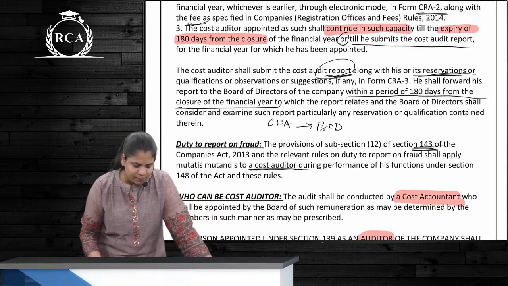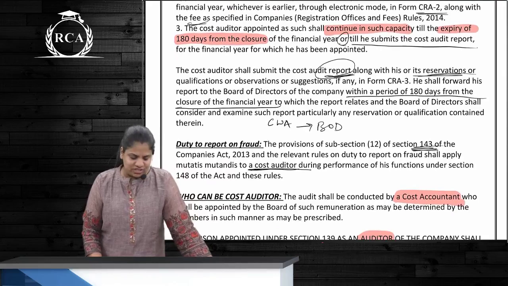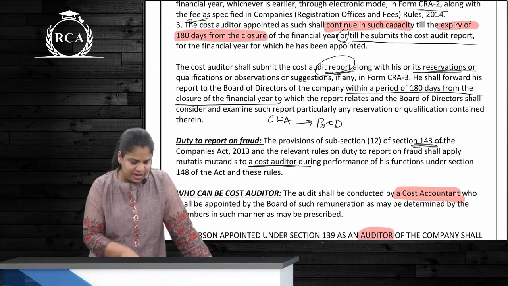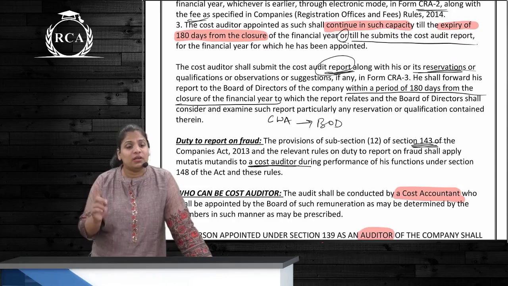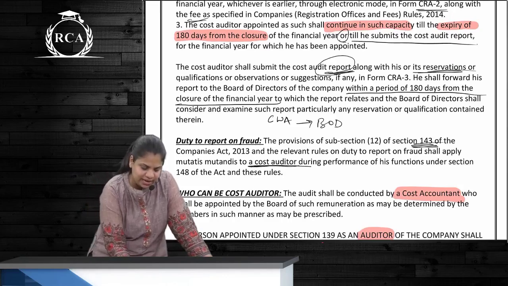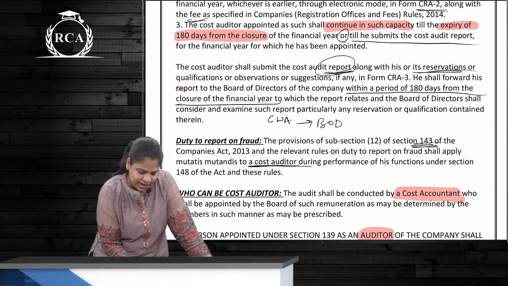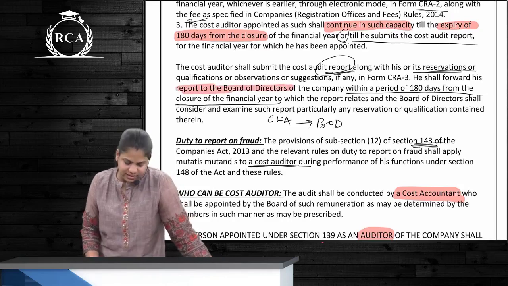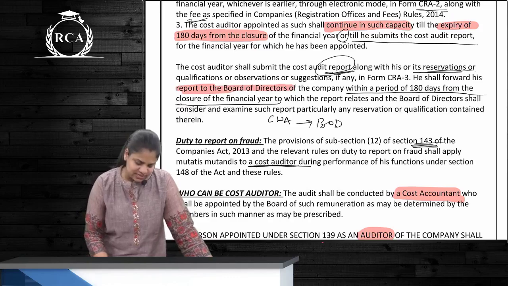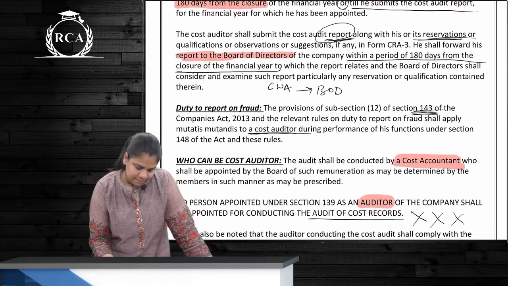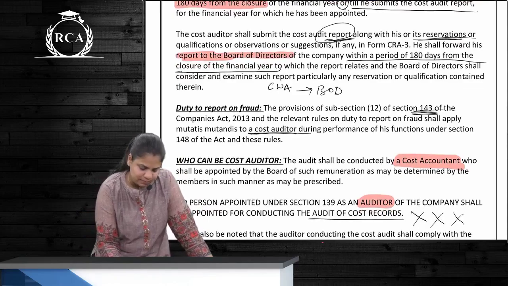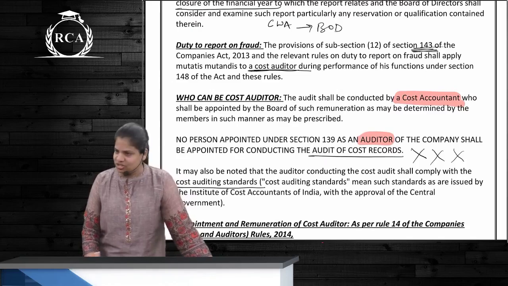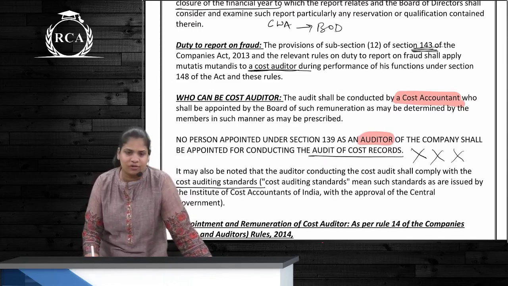Okay. This audit report, whatever reservations or qualifications the auditor has, it will be mentioned in the report. अगर ऐसा कुछ भी mentioned है, this report has to be forwarded to the board of directors within how many days? Within a period of, correct, 180 days of the closure of the financial year. याद आया ये? Once this is given, क्या है? Board will consider and examine this report and they will talk about it. Okay. Agar fraud raha, then again the same section will apply. Same chotu fraud or bada fraud, 1 crore wala.